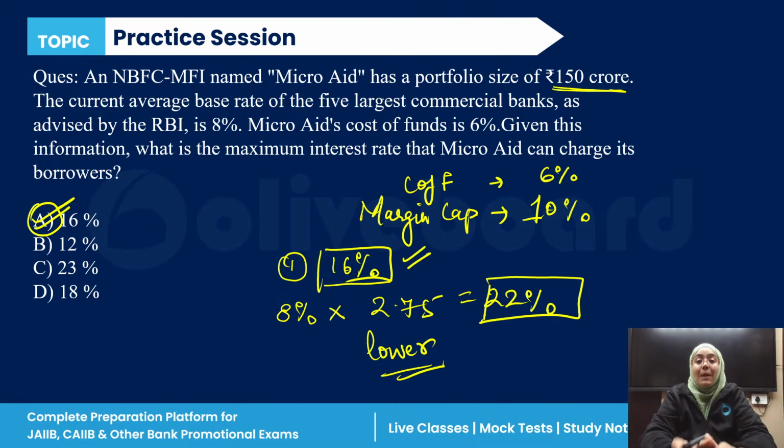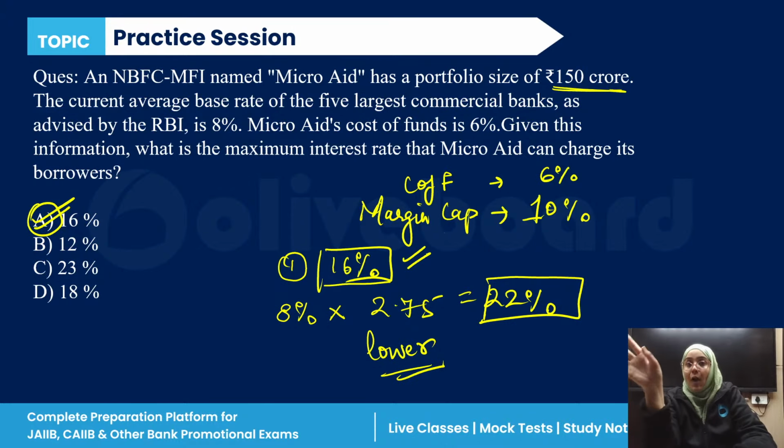If you remember this, how can we calculate the maximum interest rate charged by a non-banking financial company? It is either the cost of fund plus margin or the average base rate multiplied by 2.75. The lower of these two is the maximum. Now, how can we calculate the margin cap? If it is a large MFI, meaning 100 crore and above, the maximum can be 10%.